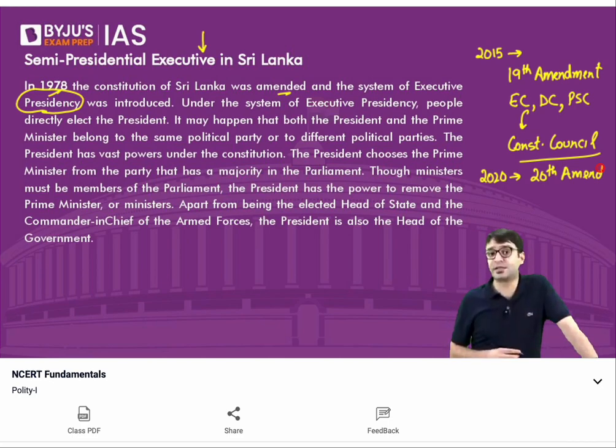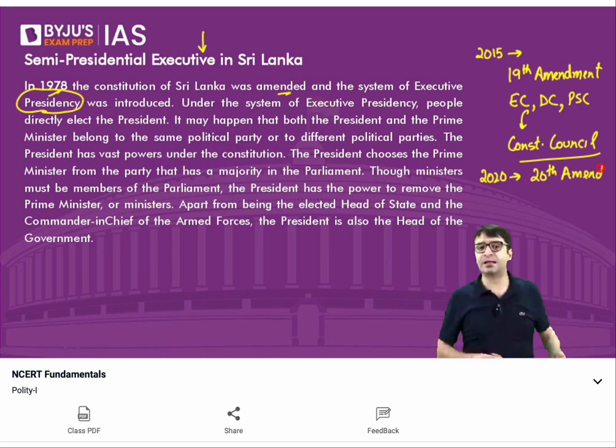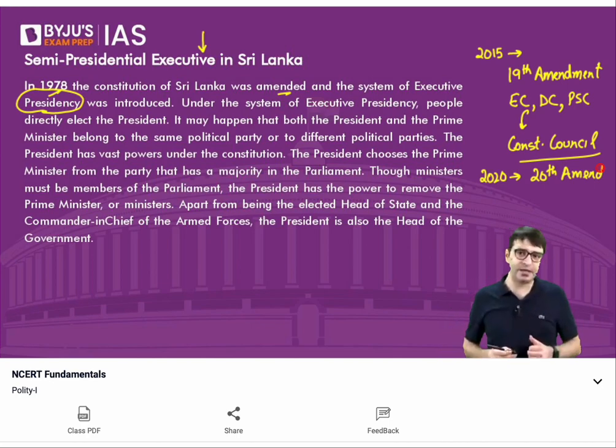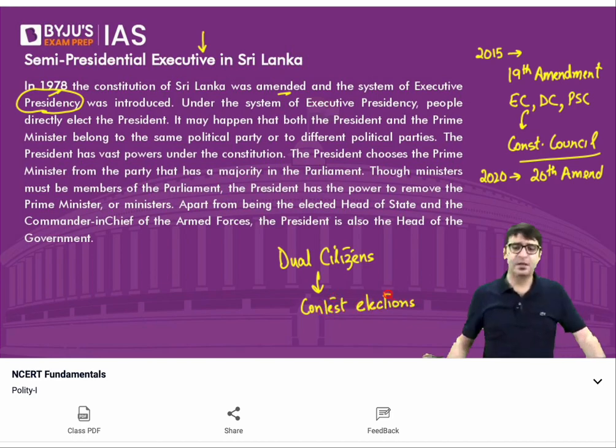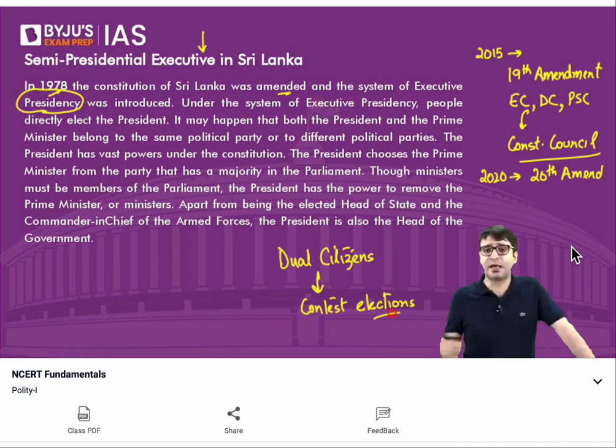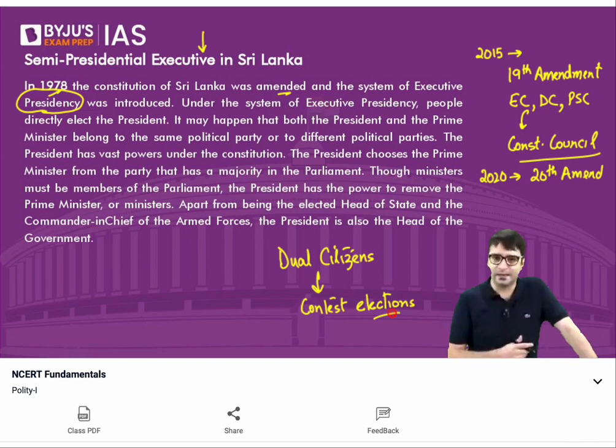And in fact, in 2020, the Sri Lankan Constitution was amended to ensure those with dual citizenship can also contest elections. Dual citizens means you may be a citizen of Sri Lanka, but at the same time, you are a citizen of any other country. Even then, you are eligible to contest elections in Sri Lanka. This was 2020. But now, recently, 2022,